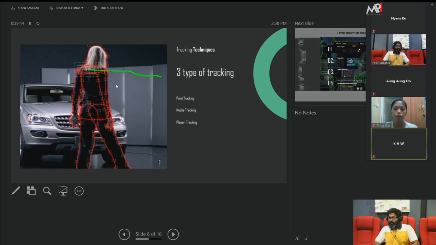In the same kind of object, for example, if you have a laptop or a TV or a mobile, the screen always will be rectangle, square, like that. These kinds of objects, you can track using the planar tracker.